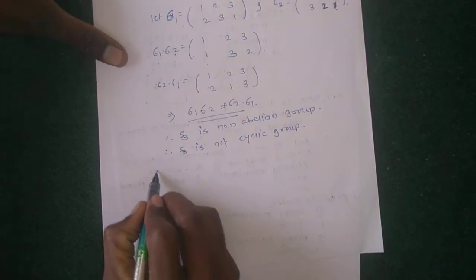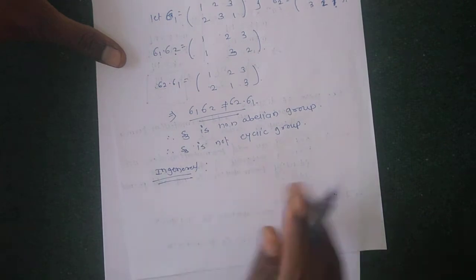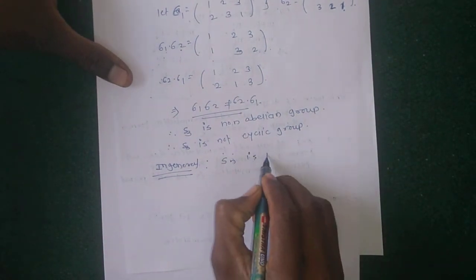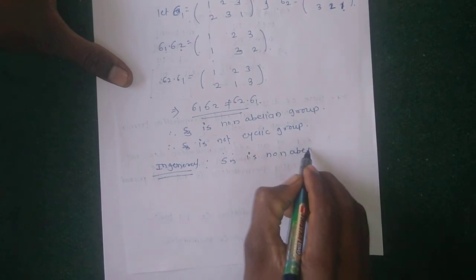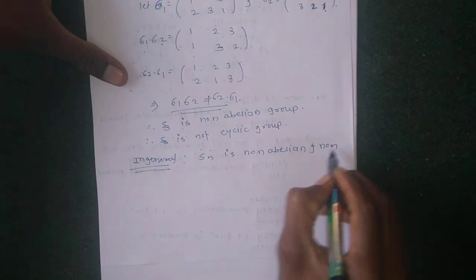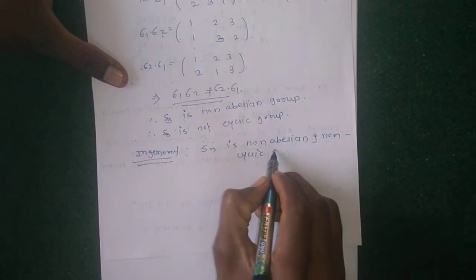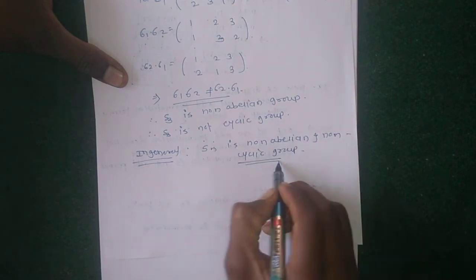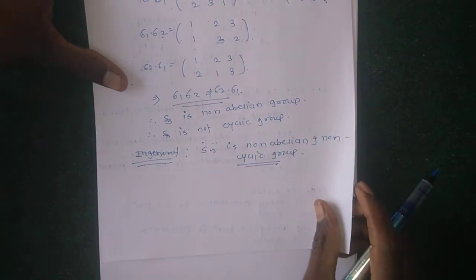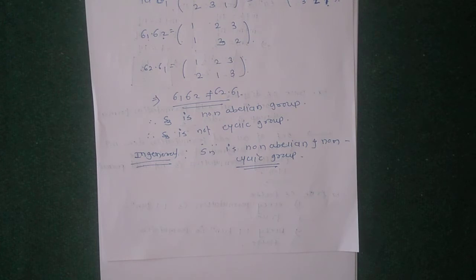In general, this is very important: Sn is a non-abelian and non-cyclic group. Sn, which contains n symbols, the symmetric group, is always a non-abelian and non-cyclic group.